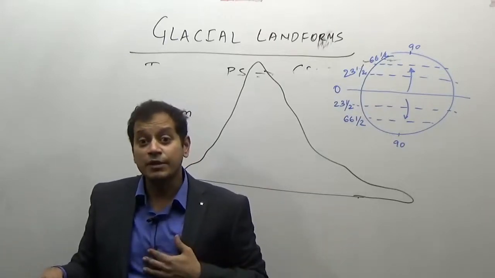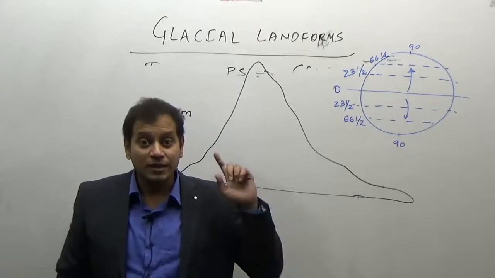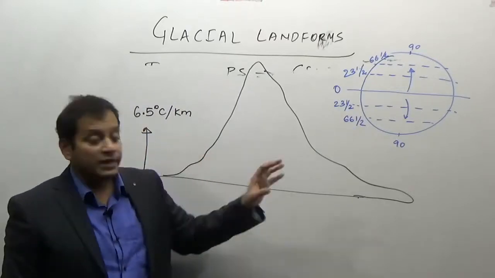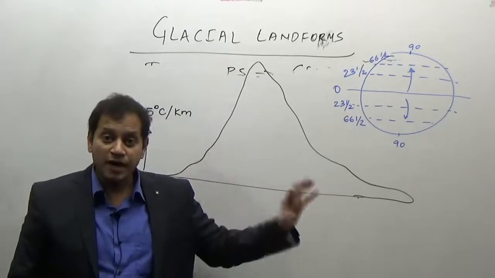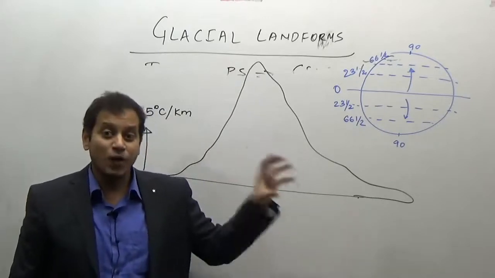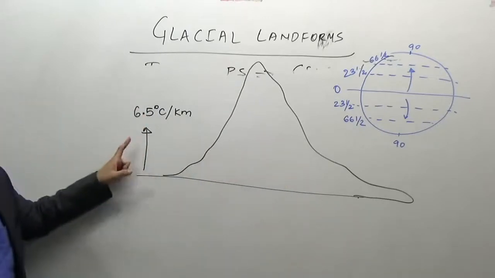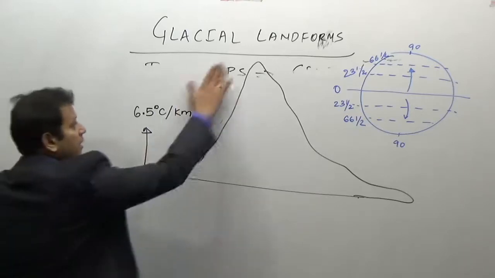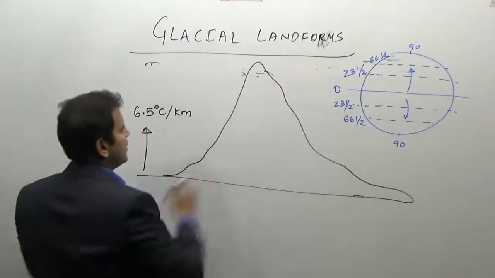But at the equator, for snow to exist, the height of the mountain has to be very, very high, and then only the snow can exist. Why can the snow exist? Because the temperature decreases at the rate of 6.5 degrees Celsius per kilometer.